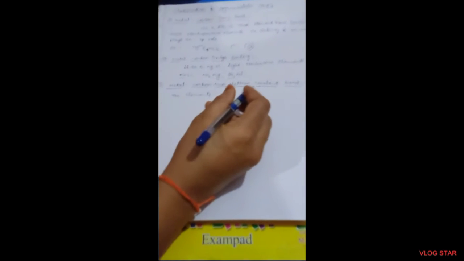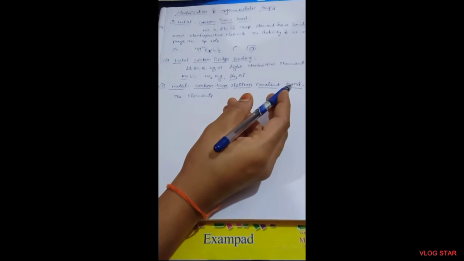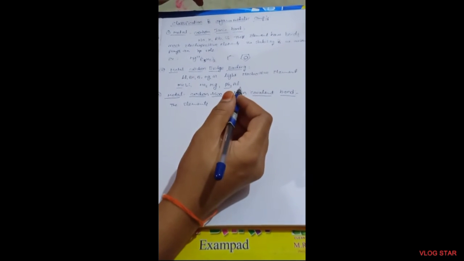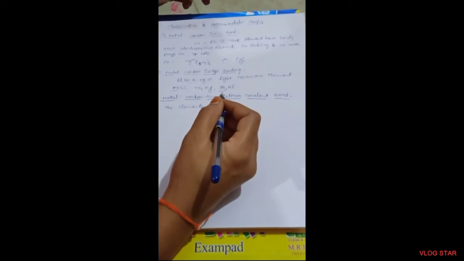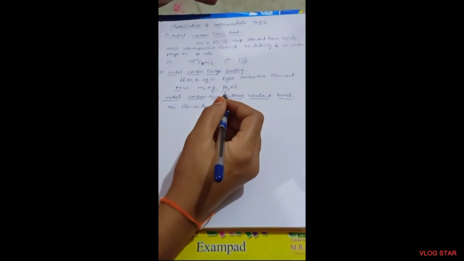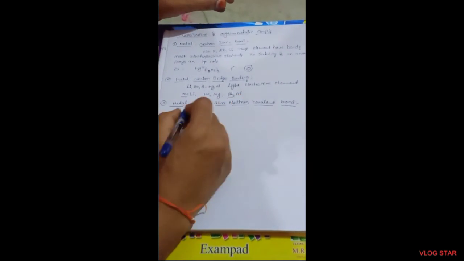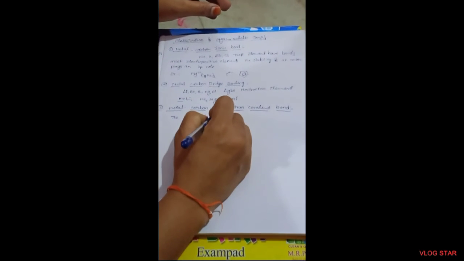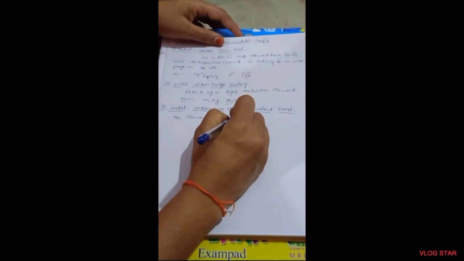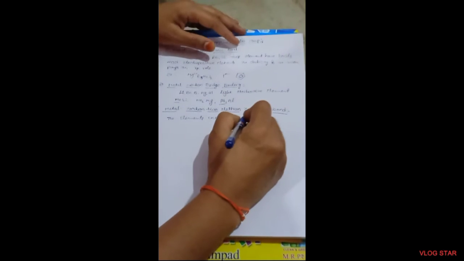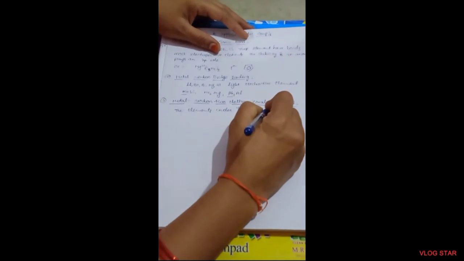Metal carbon two-electron covalent bond. In this bond, the elements under this bond are considered as moving elements that form binary alkyls and aryls. What are the elements?